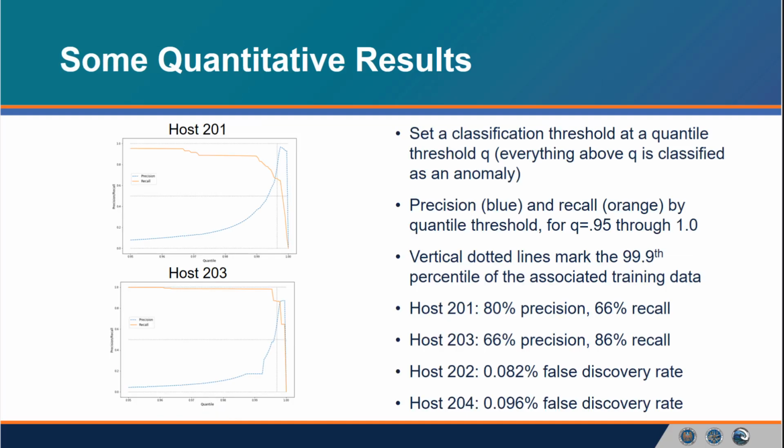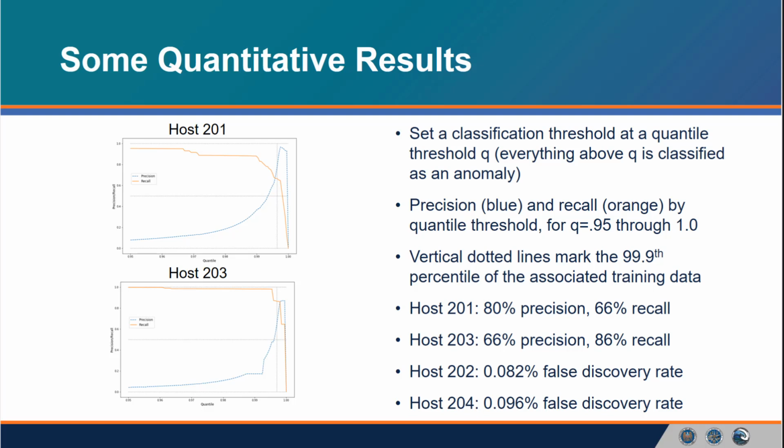For these figures, we set a threshold at some percentile of the cross-entropy loss for the test set. So this is on our x-axis, ranging from the 95th percentile to the 100th percentile of our test cross-entropy loss. And we classify any record above that threshold as anomalous. We then provide the associated precision and recall curves for both attacked hosts with this classification method. The vertical dashed lines are at the 99.9th percentile of the cross-entropy loss on the training data, which is the same threshold used for the earlier temporal graphs.